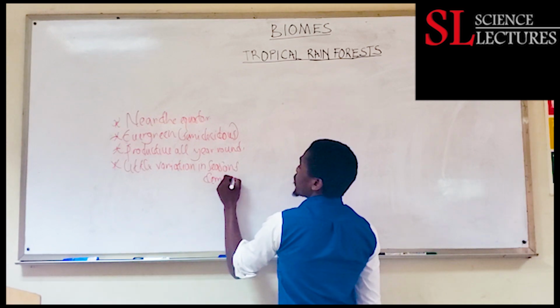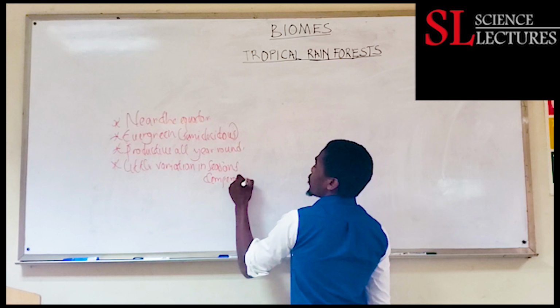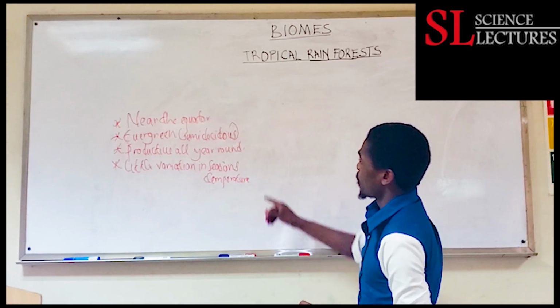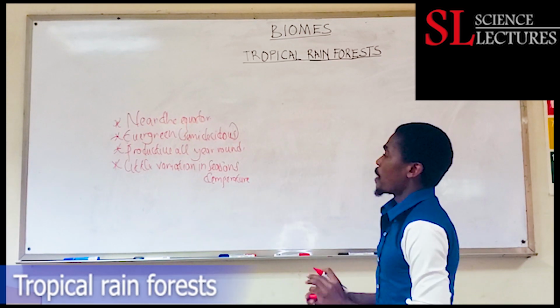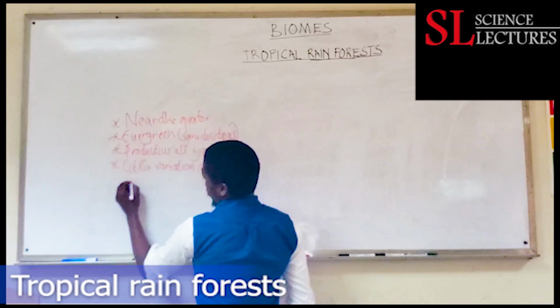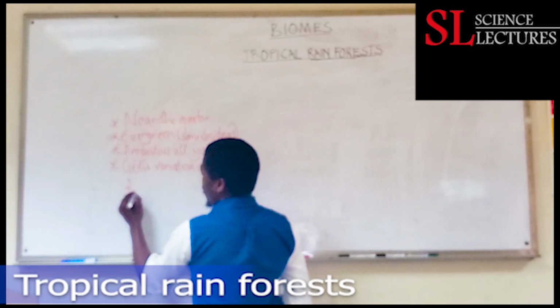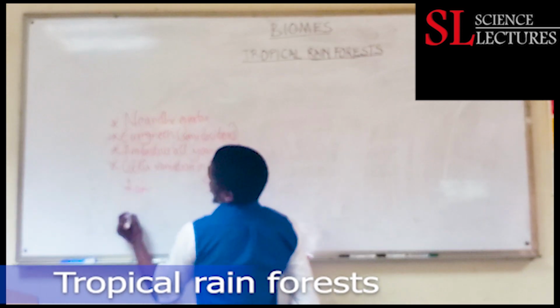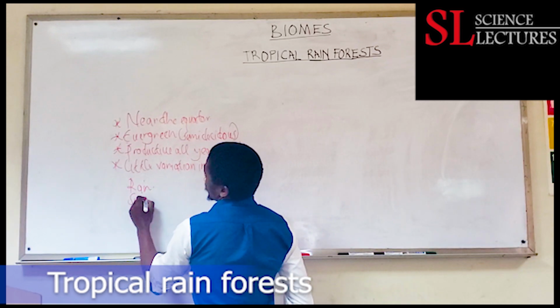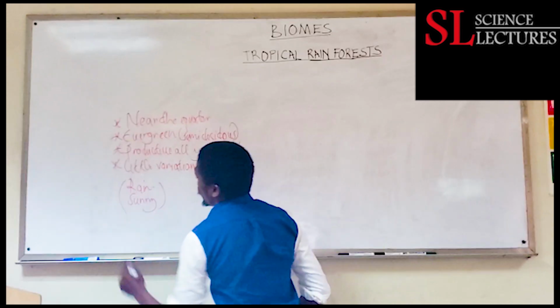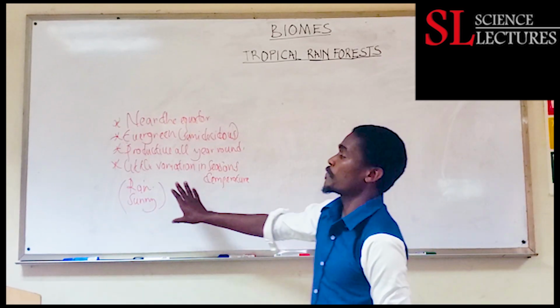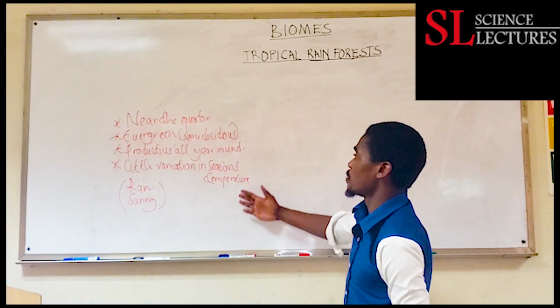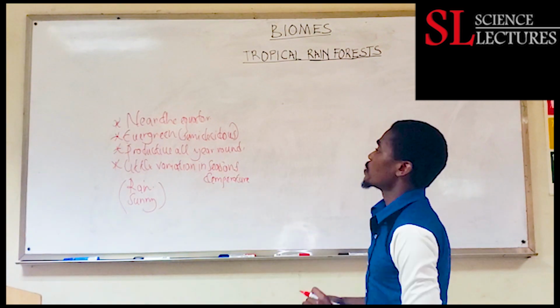So they have limited variations in season and limited variations in temperatures. Because if you look at this biome, it will have both the rainy season, it will have rain, and at the same time, a sunny season, together, working hand in hand. So we can have sun in the morning, it rains in the evening, they keep on alternating the season.